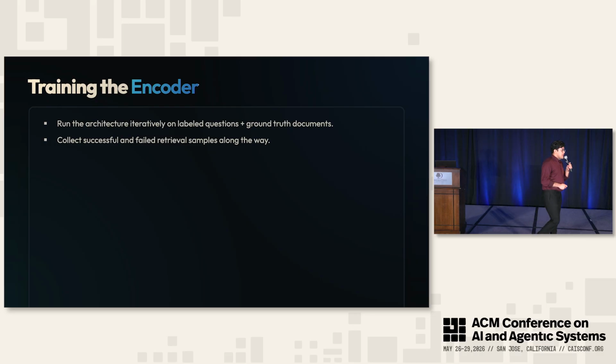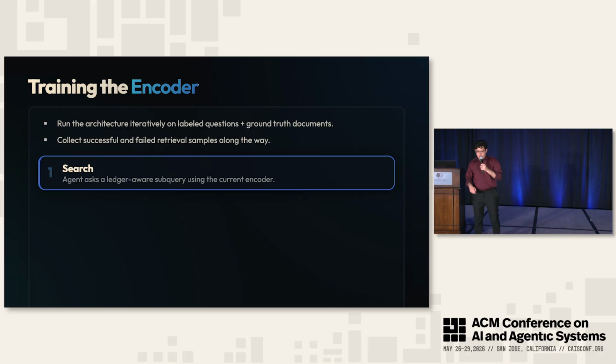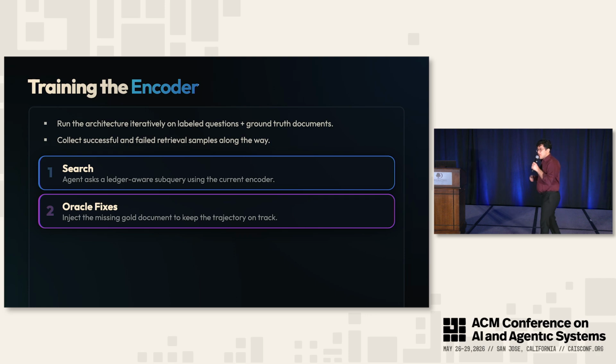The key idea here is that we want to run the Dossier architecture multiple times, along the way generating training data, and we'll collect successful and failed retrieve samples along the way. At first, we'll run the normal Dossier architecture using the additional inputs that I just described. At every step, we'll make sure that there's accurate data using some sort of ground truth by injecting it back into the agent to ensure that over the long horizon, the trajectory remains accurate.